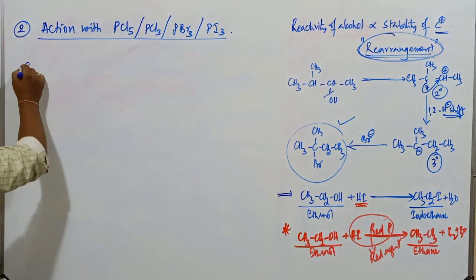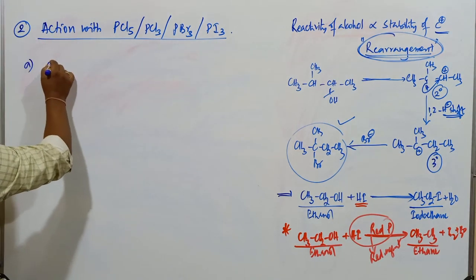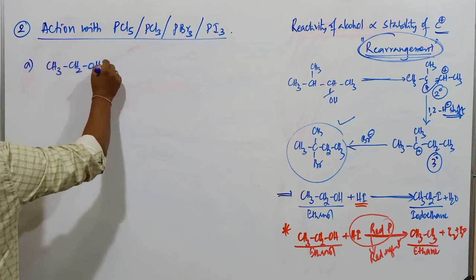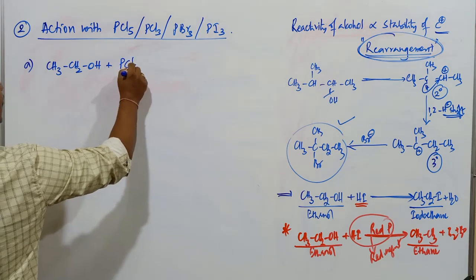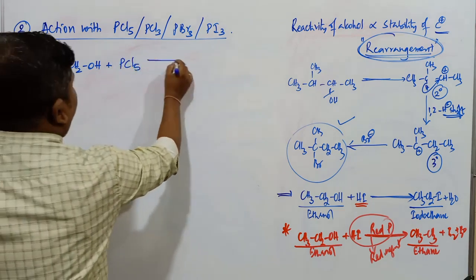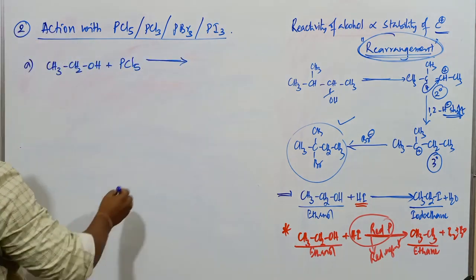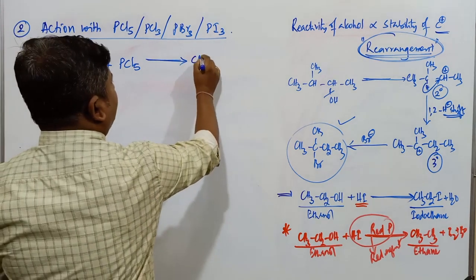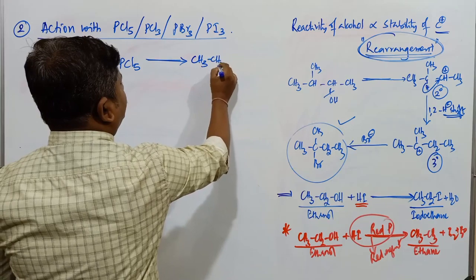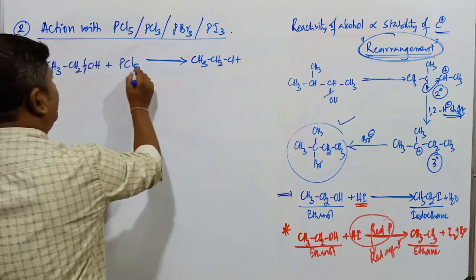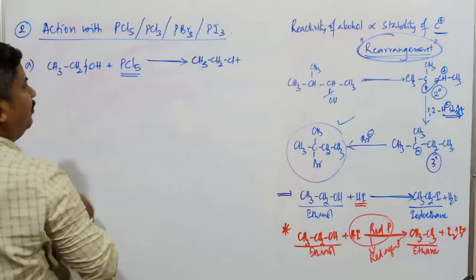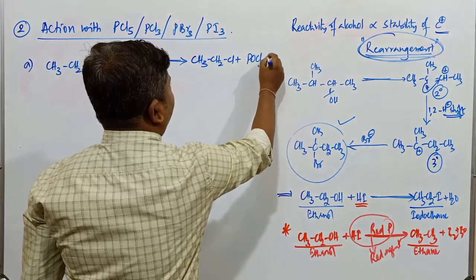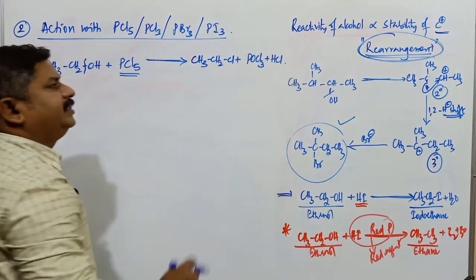Let us consider some of the compounds. Directly I will go with an example itself. CH3CH2OH. Remember, these reactions we have already completed. So what is the product obtained here? The product obtained is going to be, this bond is going to be cleaved, Cl attacks on this one, CH3CH2Cl. Any alcohol combined with PCl5 gives POCl3, phosphorus oxychloride, plus HCl.